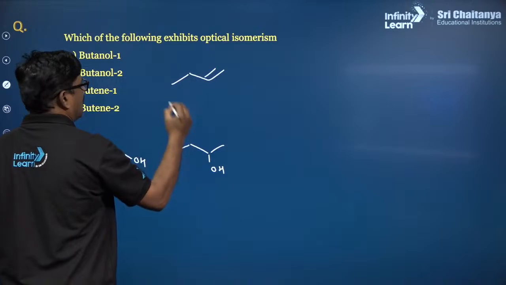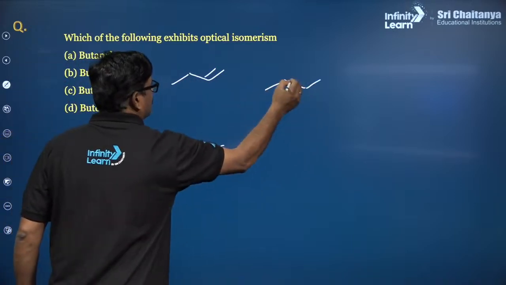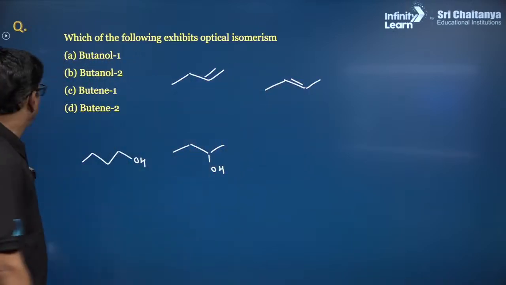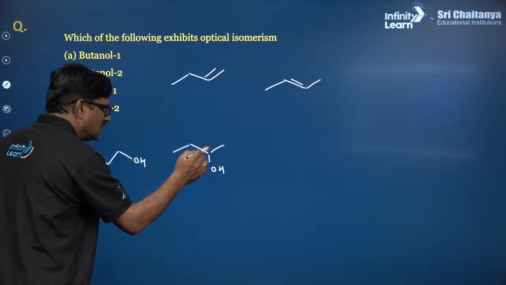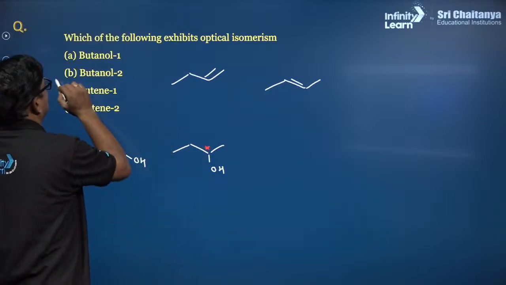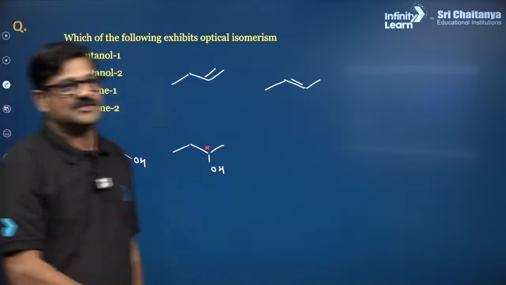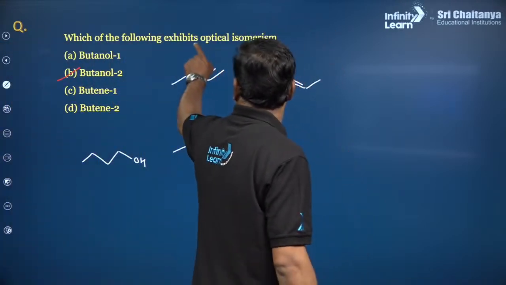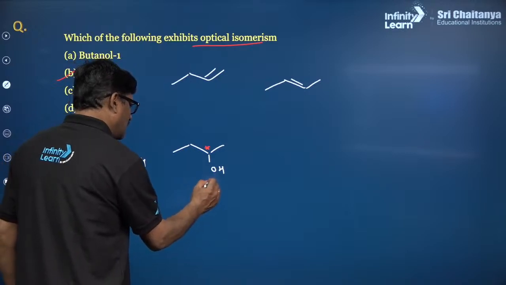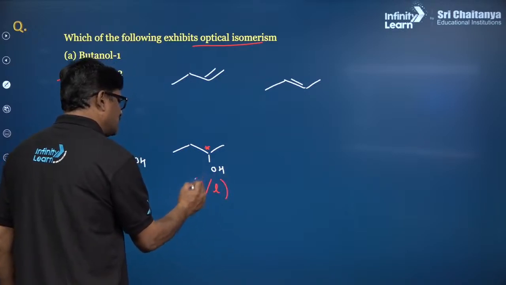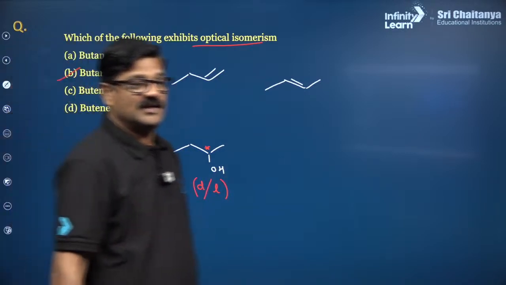Butene and butene 2. Now when you say here it is going to be a chiral center. When you say it is a chiral center, butan-2-ol is optically active. It can show optical isomerism. It can show D and L isomerism. Understand?